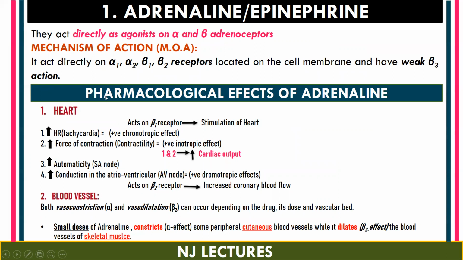Next we will see the pharmacological effects of adrenaline, first on the heart. Adrenaline is going to act on the beta 1 receptors, which are located on the myocardium, and it is going to stimulate the heart. That means it is going to cause an increase in the heart rate, which is also known as tachycardia, and scientifically it is called positive chronotropic effect. Chronotropic effect means increase in the heart rate.